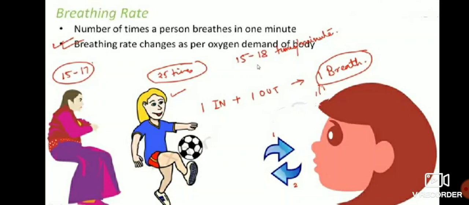That means the requirement of oxygen will be more. That's why the breathing rate will increase. That means the oxygen requirement is more. So when you sit simply without doing any work, the breathing rate will be less, and when you are playing in the ground by running or playing football, the breathing rate will increase. That means the requirement of oxygen will be more.